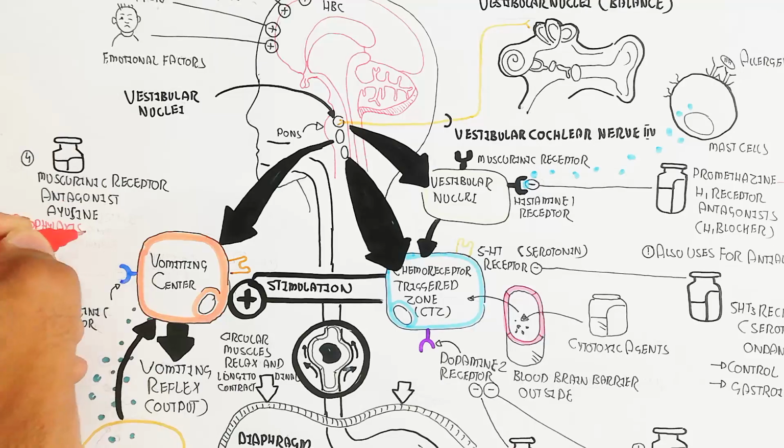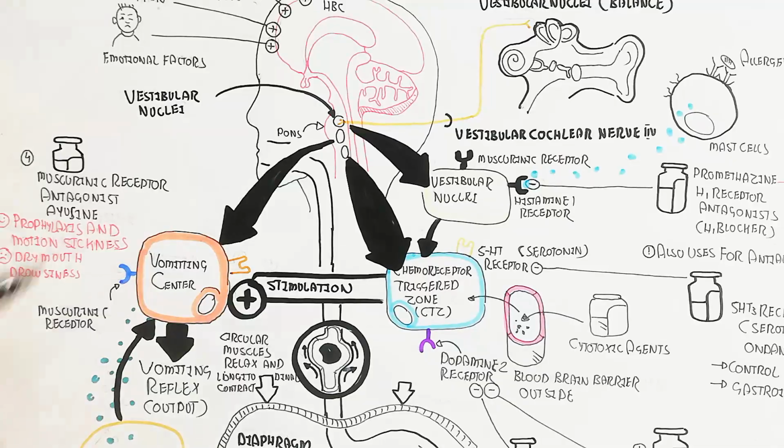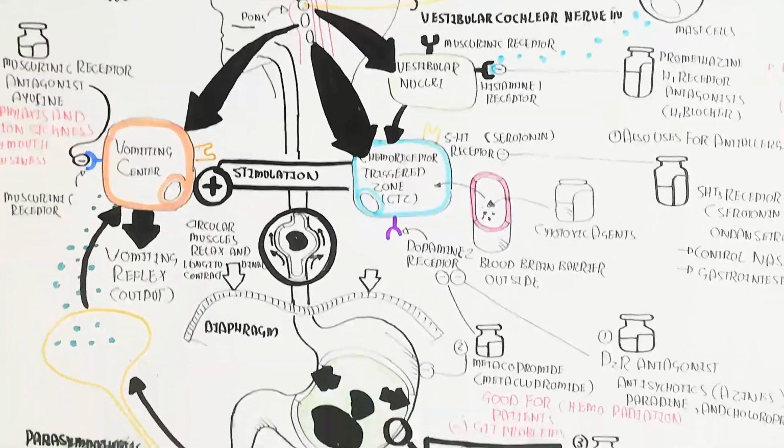The muscarinic receptor antagonist is used for prophylaxis and motion sickness, with dry mouth and drowsiness as side effects. The prophylaxis is basically for all the drugs. Remember these things. Anyhow, I hope you make sense about that.